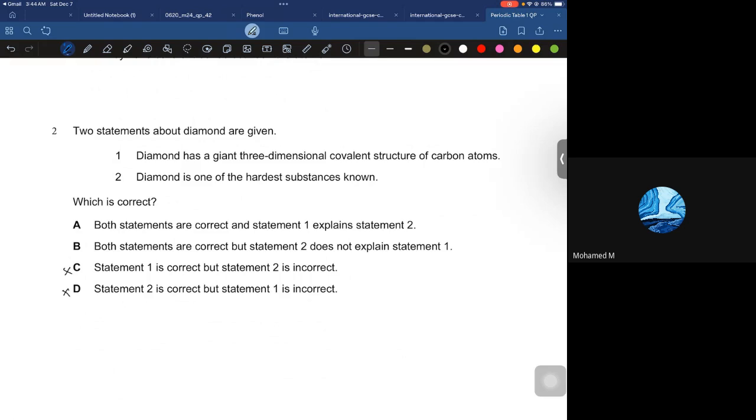So you have to select between A and B. What do you think is supposed to be correct? I think both statements are correct, but statement two, wait, it's actually statement two explains statement one. No, both statements are correct, and statement one explains statement two. So A. Yes, A is correct.